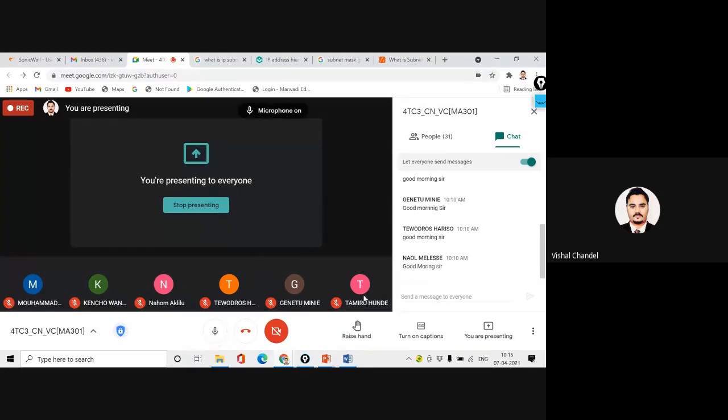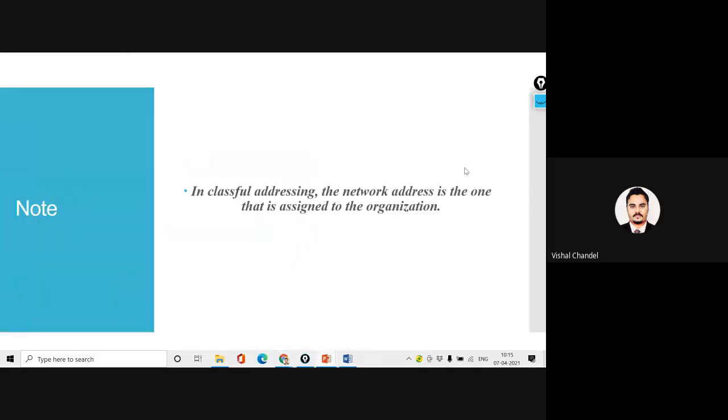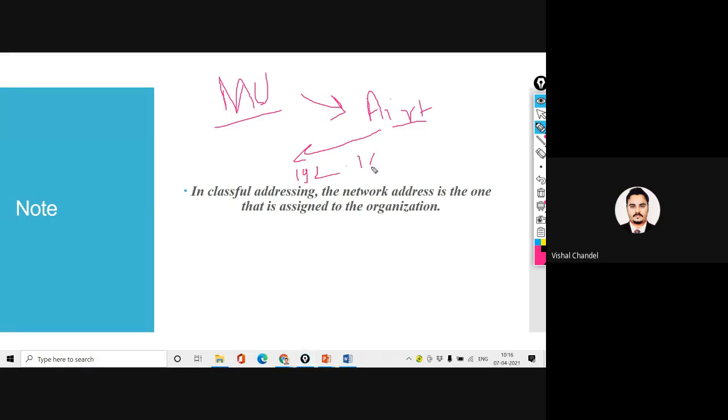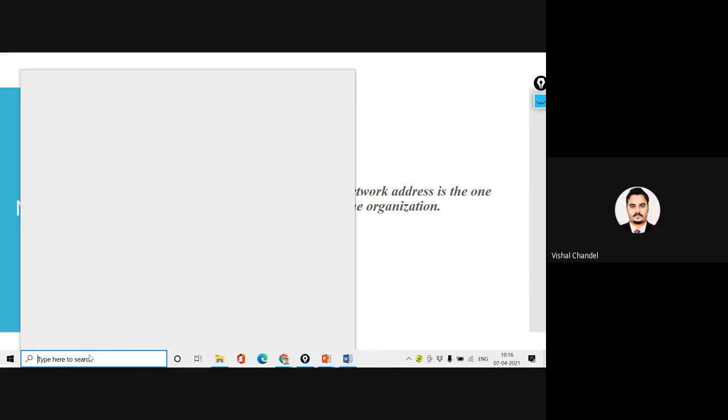Okay, this point you can understand. We were discussing that Marwadi campus is going to use the connection of Airtel, and Airtel is the service provider. Airtel has said that you can use a range of network ID, and that network ID should start with 192.168. Or I will give a real-life example of this.